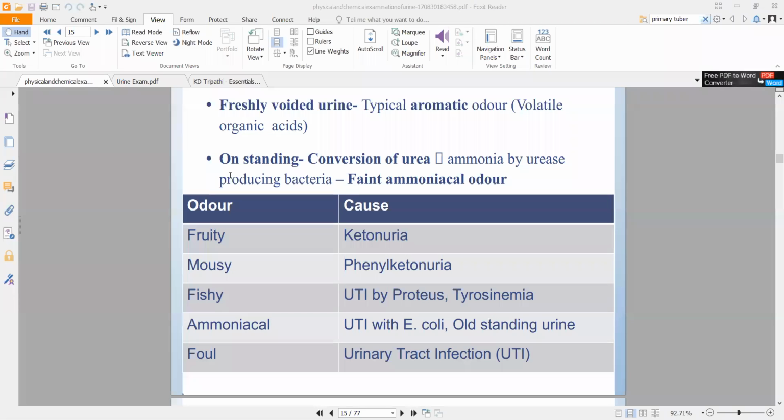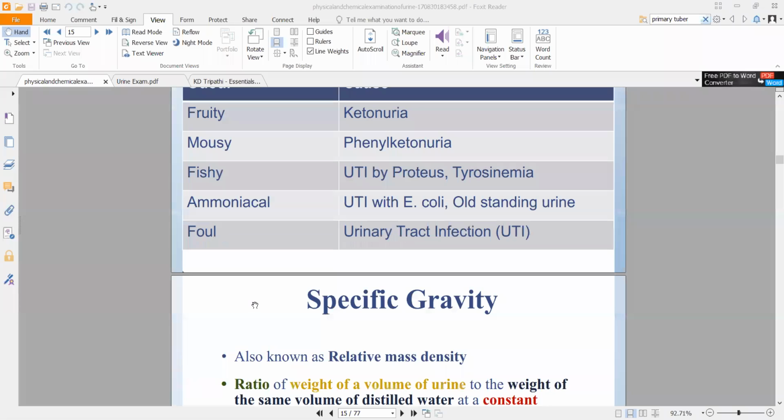It will cause urea to be converted into ammonia. A different type of bacteria will also convert urea into ammonia, where you will get a strong ammoniacal odor, right? Now, foul smell generally indicates UTI, but you cannot pinpoint which type of UTI it is, right? So for that, you will have to do more diagnostic tests. In general, if you have a rotten or foul smell, then that will indicate UTI, right?